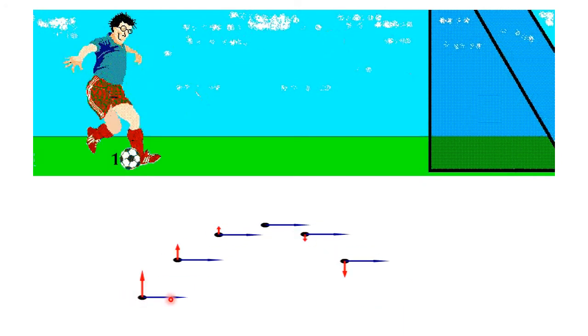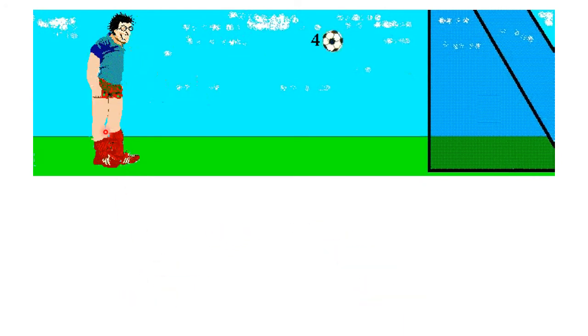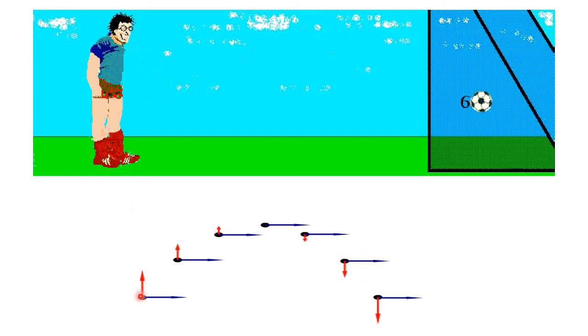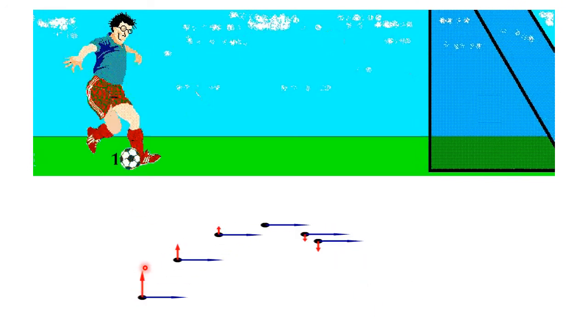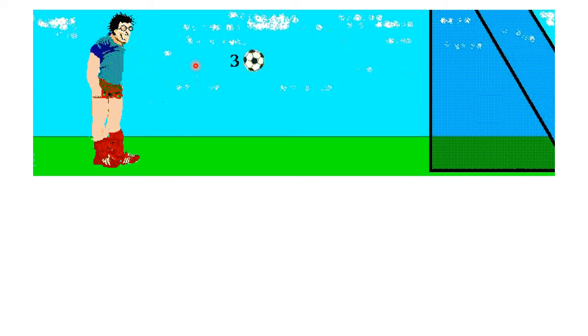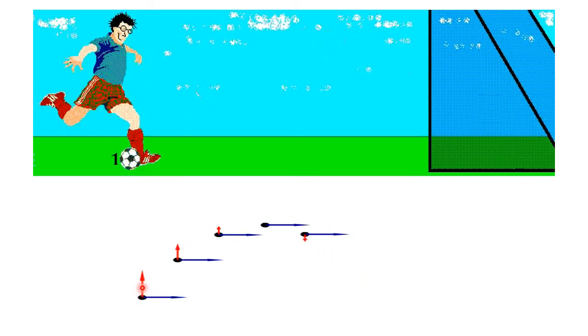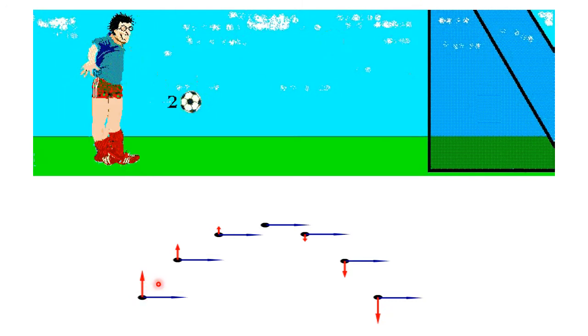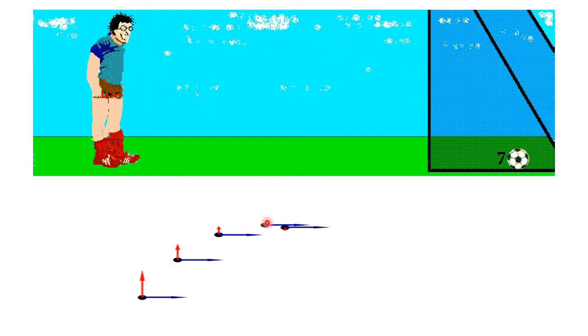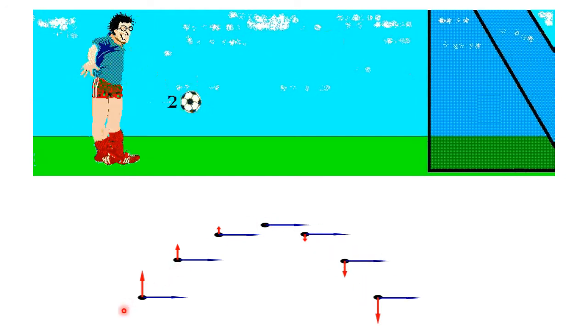One is the horizontal force which is applied by the footballer. The other one is the external force which works against gravity to lift the ball. Therefore, as you can see, the resultant of these two forces leads to a motion in a trajectory path, or I'll say it leads to a projectile motion.